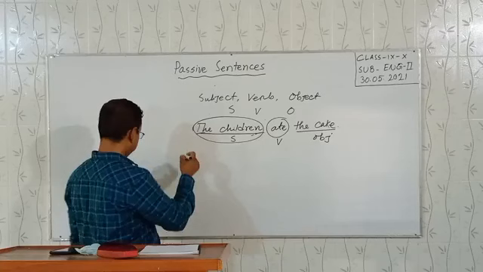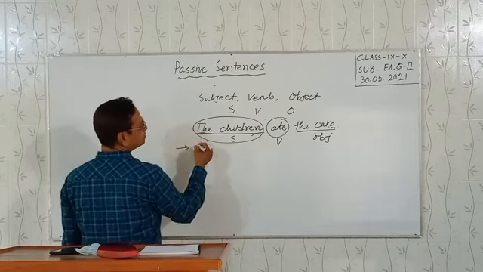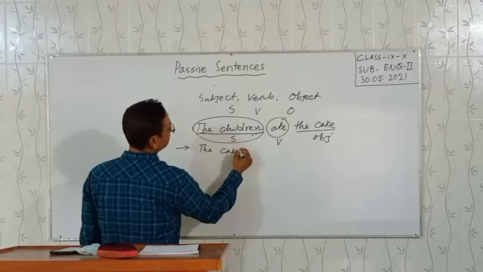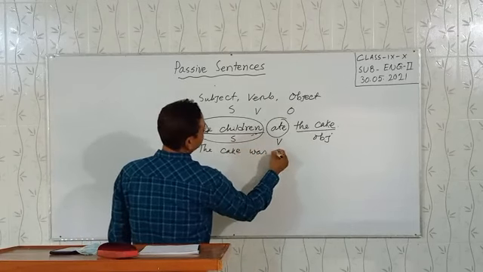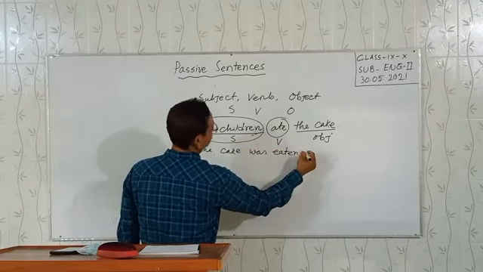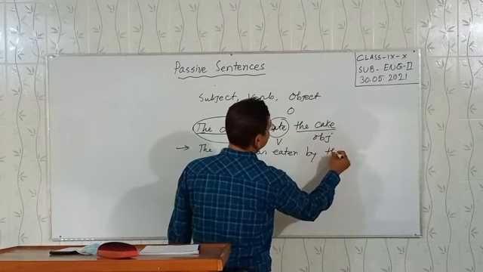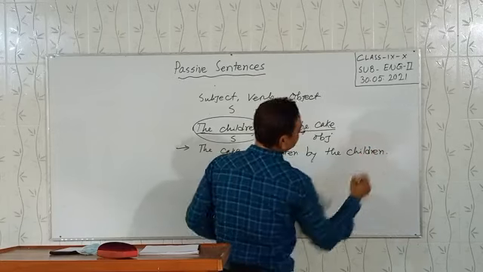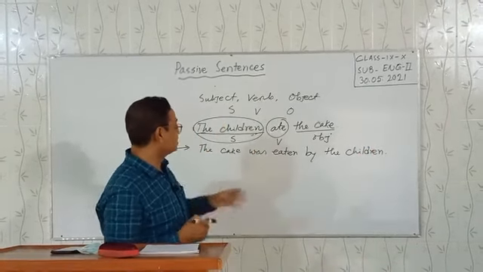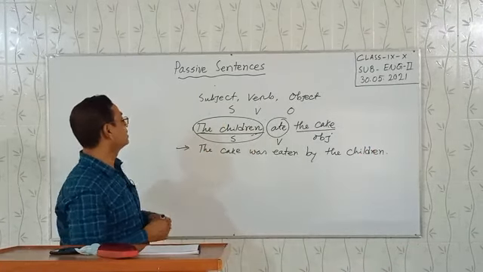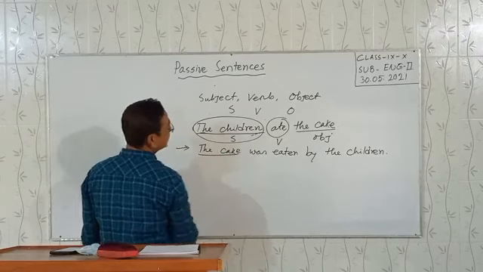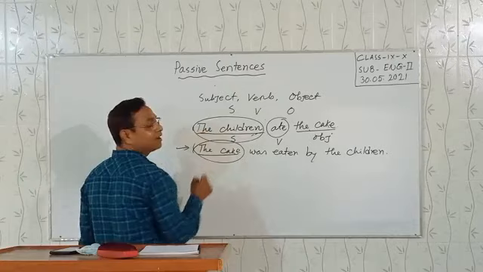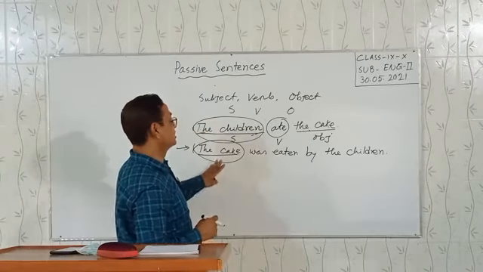And if we turn it into: the cake was eaten by the children. Here, if we analyze the sentence, dear students, we can see the object is the main focus of the sentence.